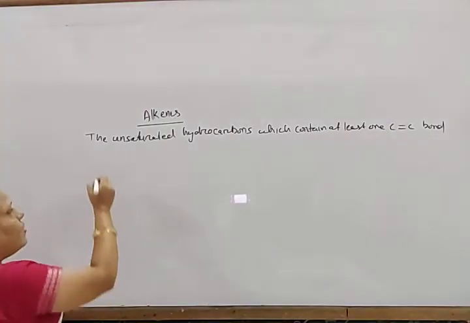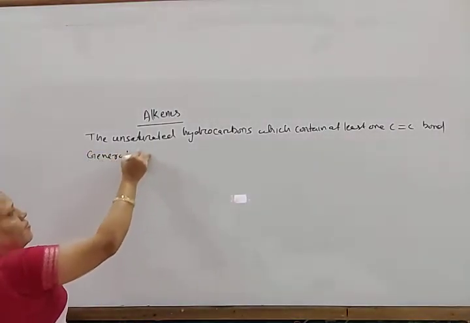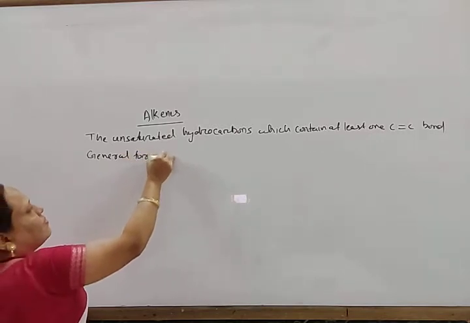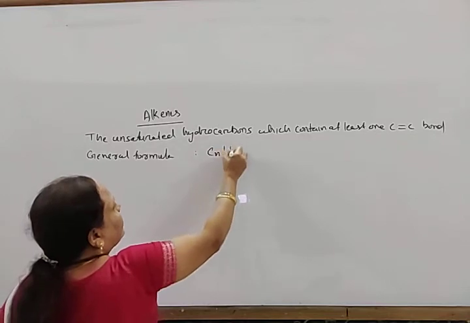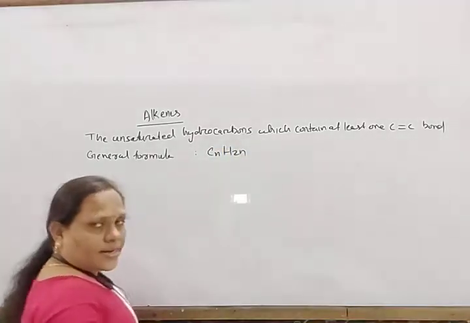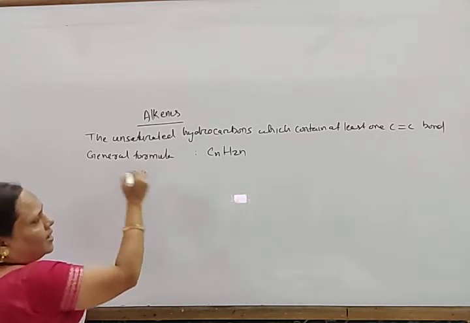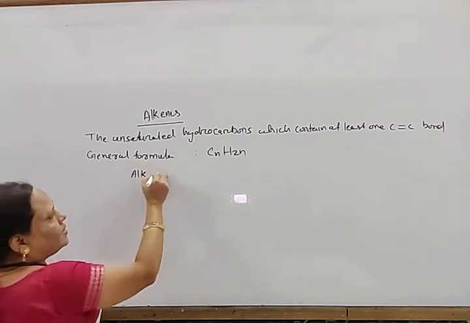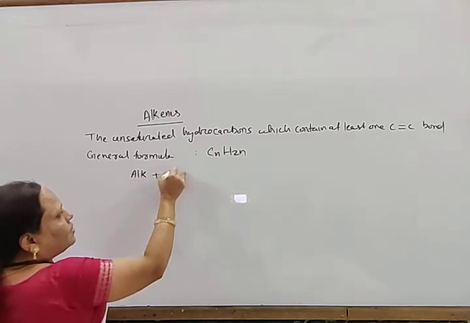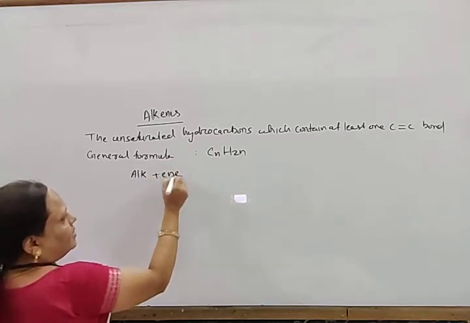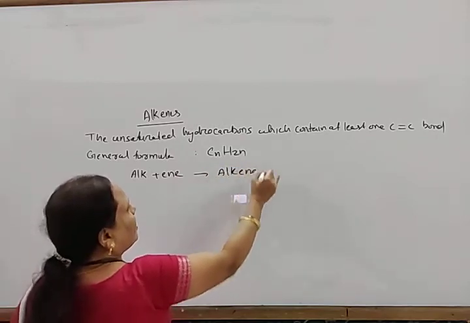What is the general formula? So, the general formula for alkene is CnH2n. And how are these named? After the word root ALK, instead of ANE, the suffix ENE is substituted. In this way, it gives rise to alkene.